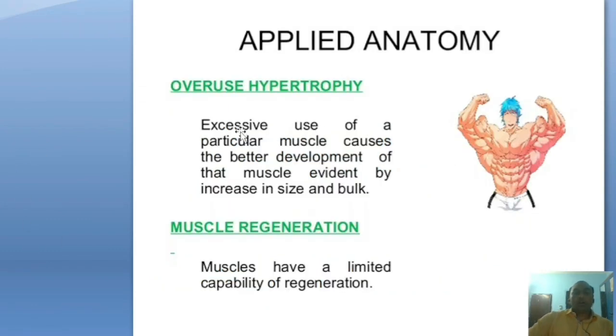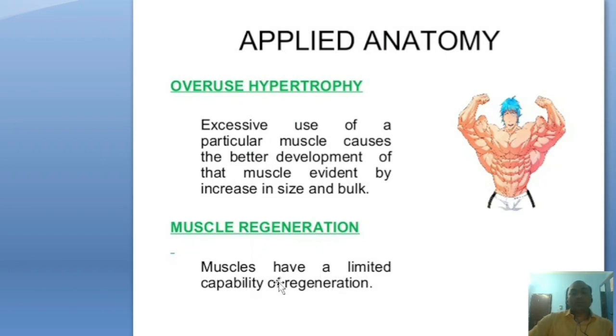Then applied anatomy. Under this heading, overuse hypertrophy: when excessive use of a particular muscle causes better development of that muscle, evident by increase in size and bulk. So exercise mainly benefits muscle development. Muscle regeneration: muscles have a limited capability of regeneration.